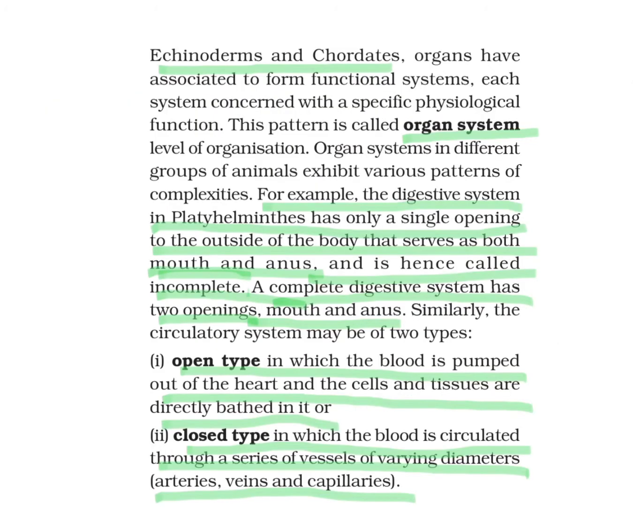Then if we see next the organ system level of organization, like in mollusks and so on, in all the chordates, even human being, that is included here. So, higher animals, they will show organ system of development or organization.